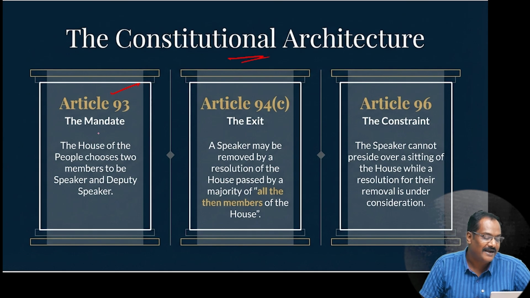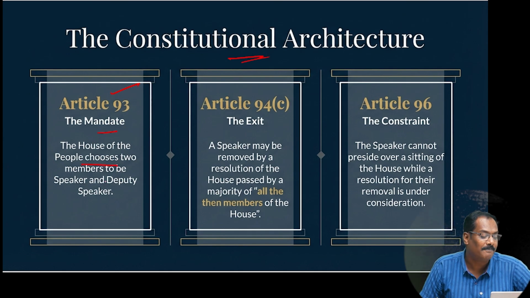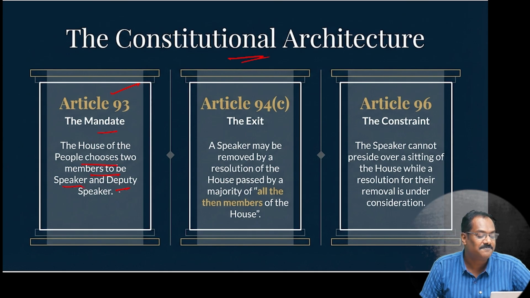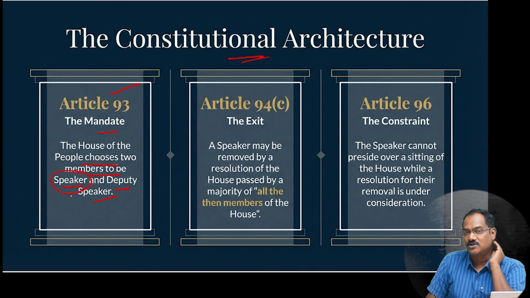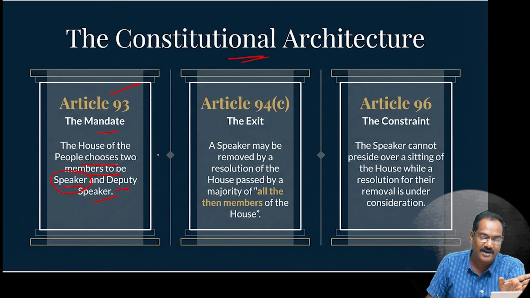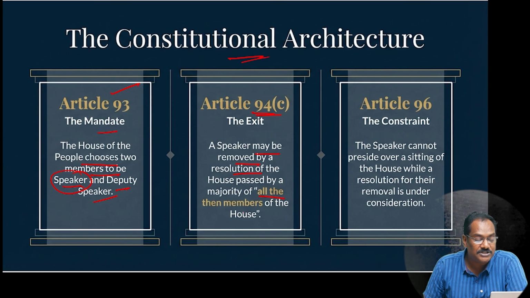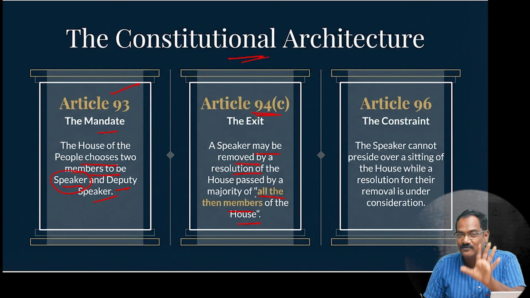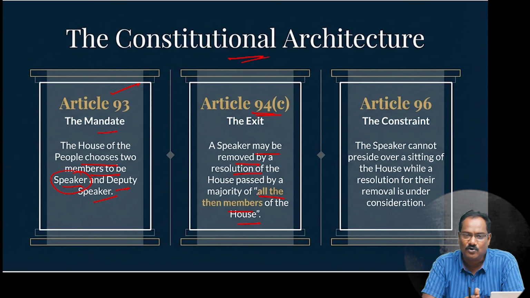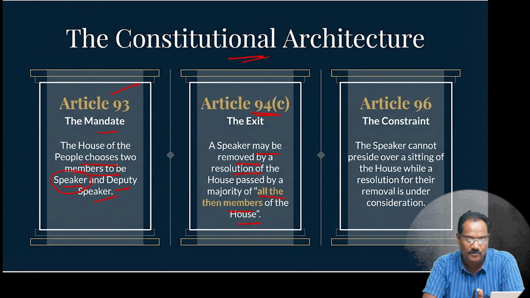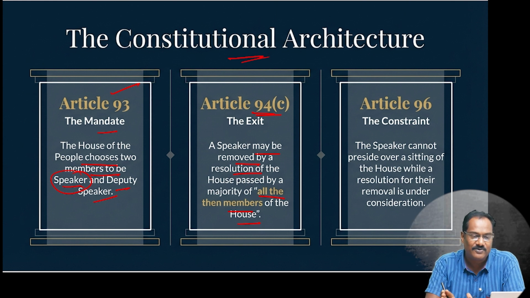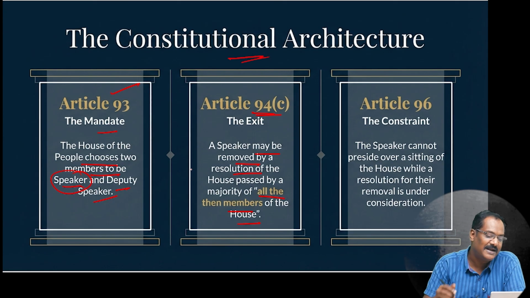Article 93, the mandate: the House of the People chooses two members, one is the Speaker, one is the Deputy Speaker. Both are members of the Lok Sabha only. They cannot be outsiders. That is Article 93. Article 94C says that the Speaker may be removed by a resolution passed by a majority of all the then members of the House. This is the word you have to copy in your notebook. In Laxmikanth, they have used the word effective majority also. It is the same as effective majority. I'll explain what effective majority is.